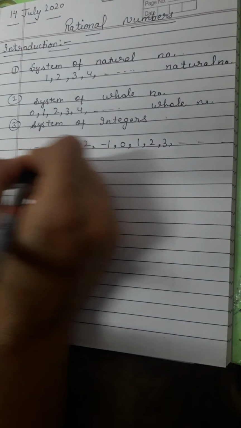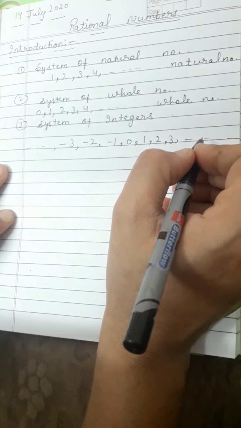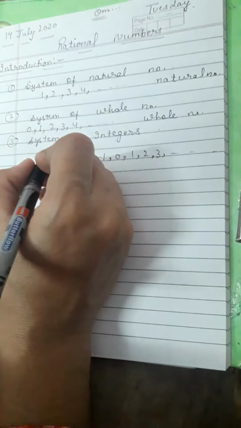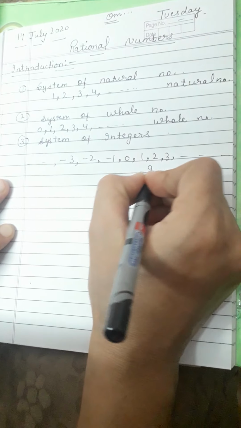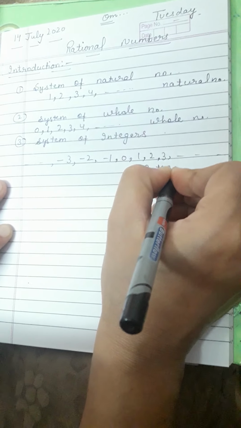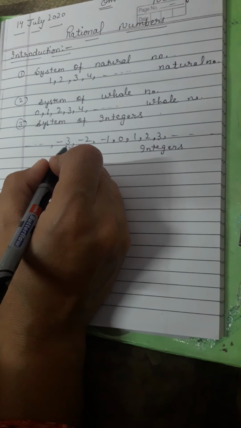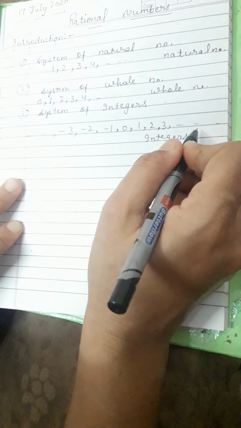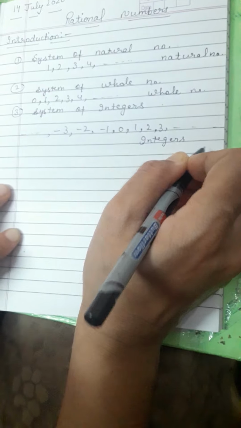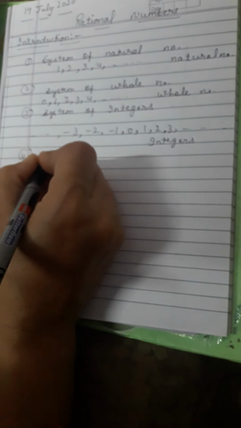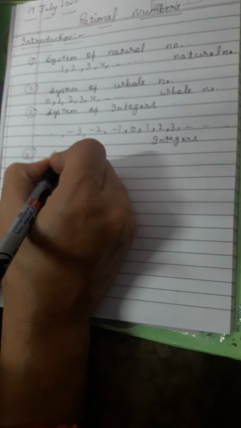From the minus side and from the plus side, these numbers are infinite, so they are called the integers. The negative numbers, 0 and the positive numbers, all combined, are known as the integers.